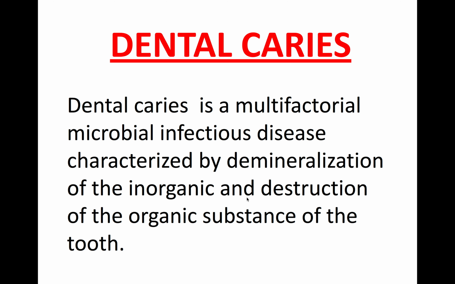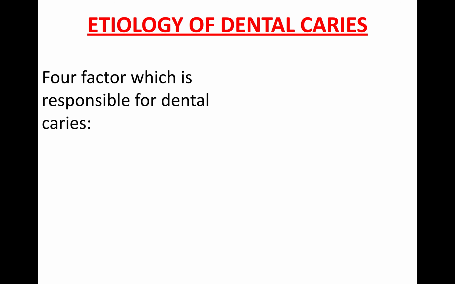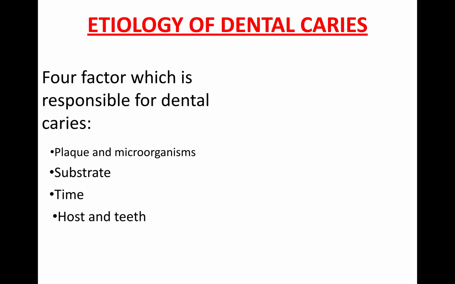So now, etiology of dental caries. There are four factors required to form dental caries. That is, first one is plaque and microorganism, substrate, time, host. Now plaque and microorganism. The most important microorganism is Streptococcus mutans, which is mostly responsible for dental caries.